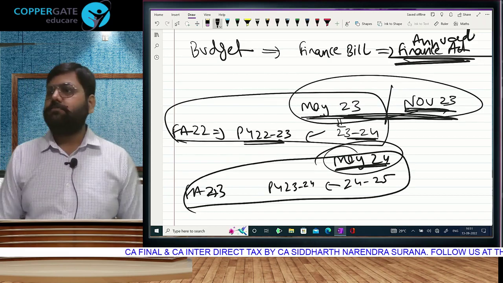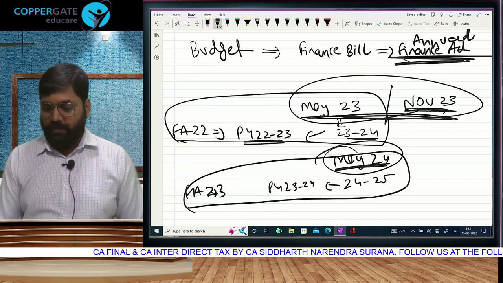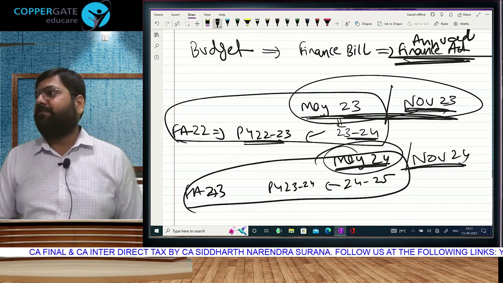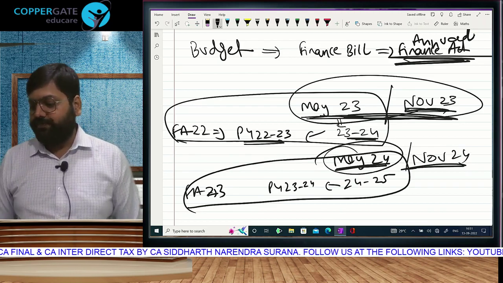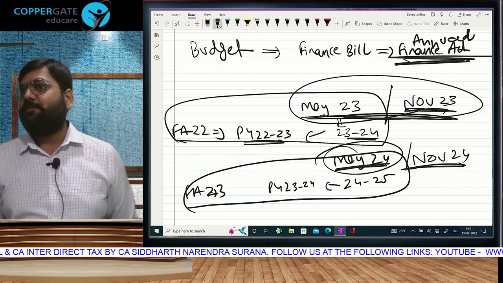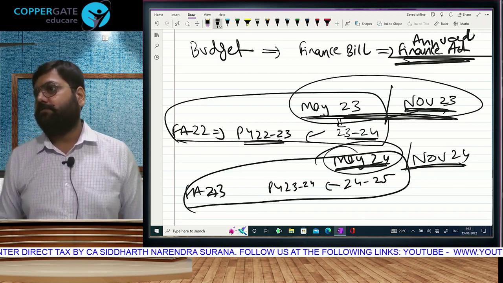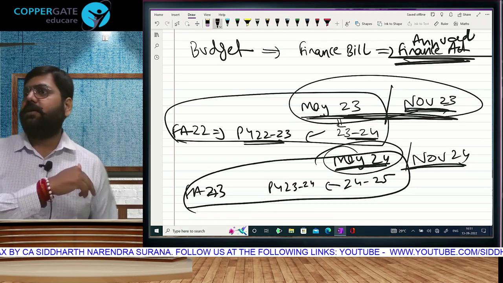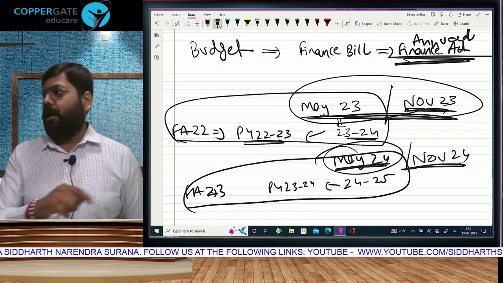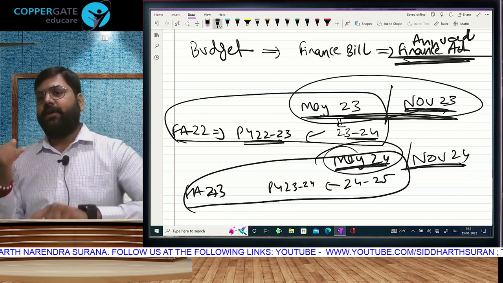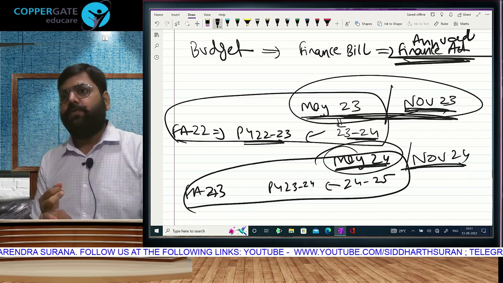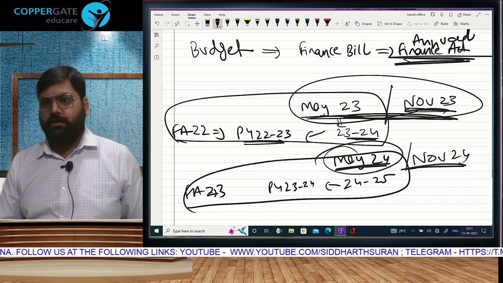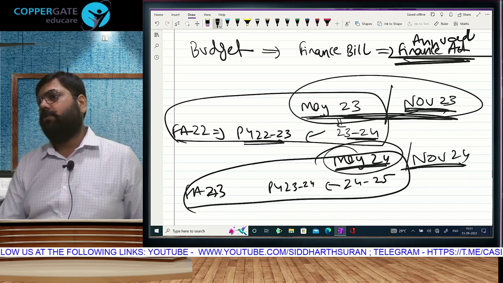This attempt, new tax rates, new amendments will repeat here. Then May 25, new. Or let me put it this way, the direct tax portion changes every May attempt, remains the same in the November attempt, then changes again in the May attempt. And for your exam, the Finance Act of 22, previous year 22-23, assessment year 23-24 is going to be applicable, friends.